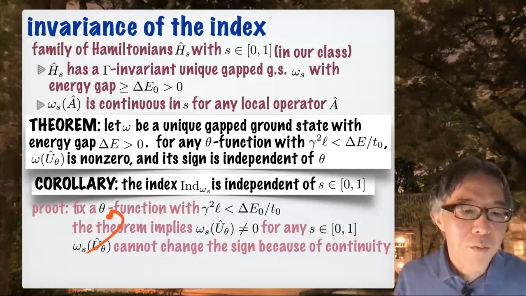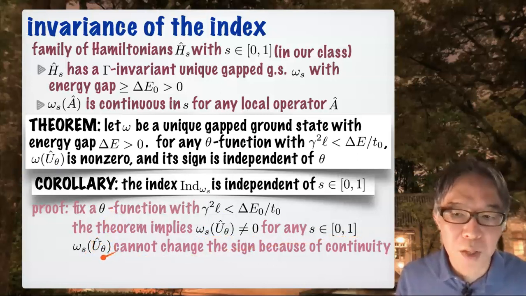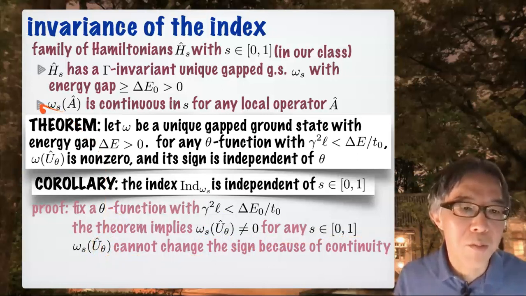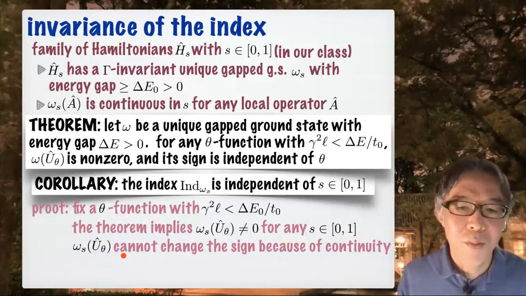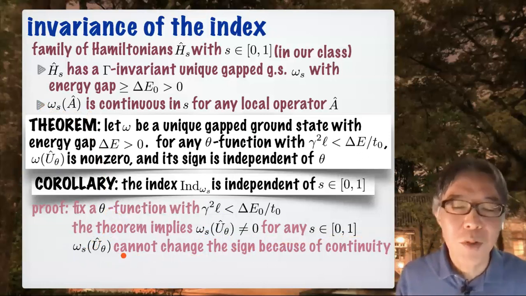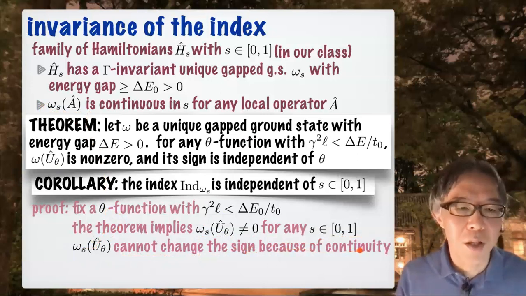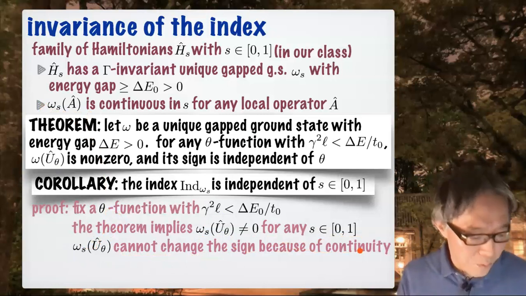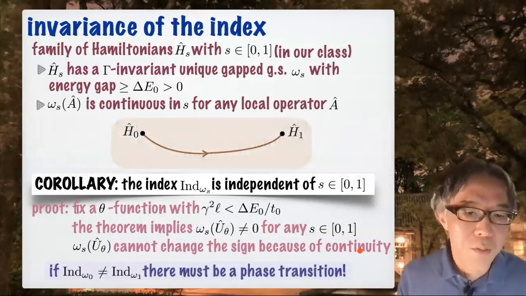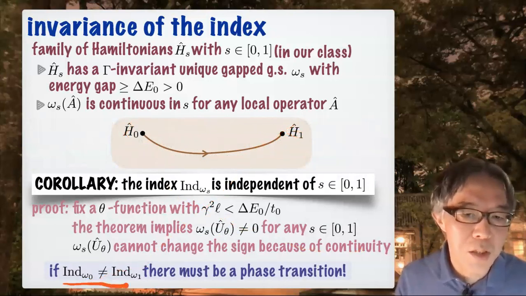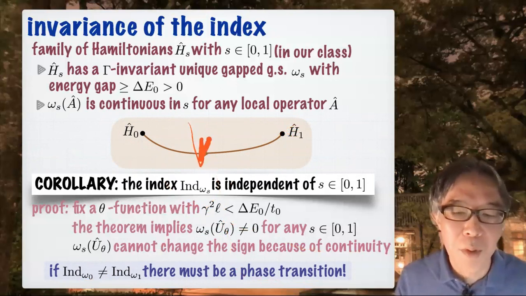Now, I have fixed theta. So this U_theta is just a fixed local operator. And I assume that omega_s(A) is a continuous function, of course. And then this is a continuous function of s, which is real and non-zero, the same continuity argument. And its sign can never change. Okay, so that's a proof. That's a full proof. Okay, and also from this fact you find that if H_0 and H_1 have different indices, then there must be a phase transition. They can never be connected continuously. So in between, there must be a phase transition.